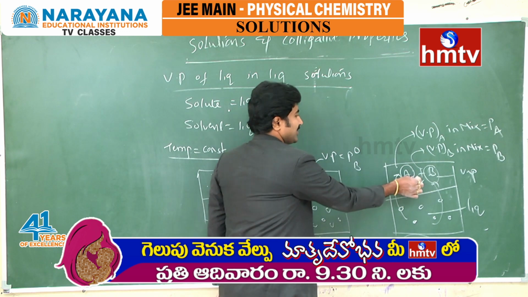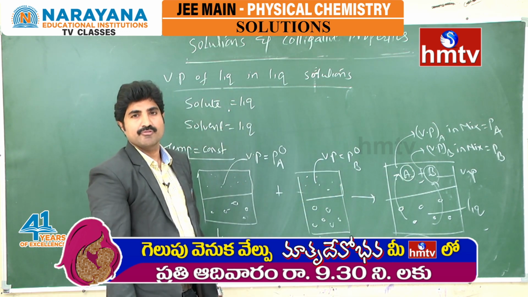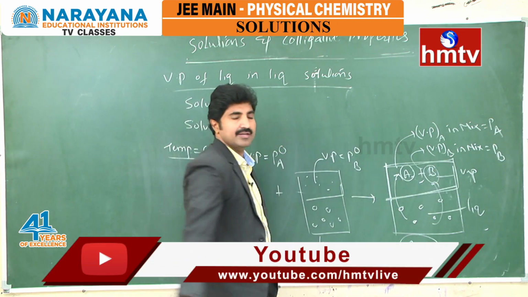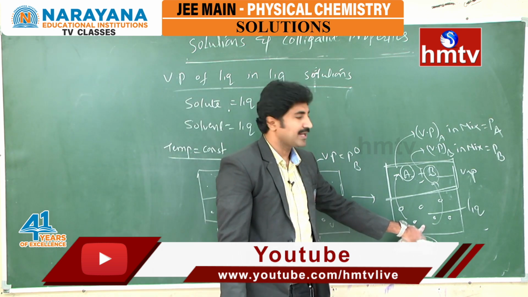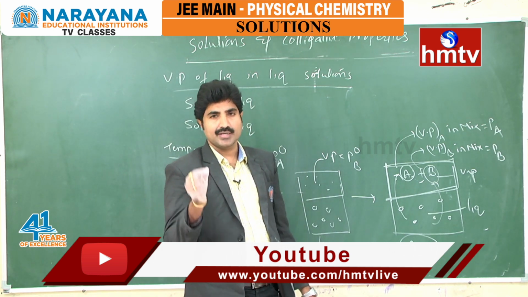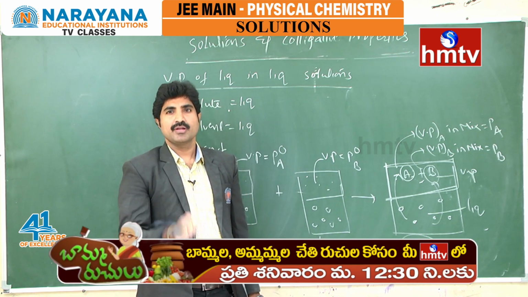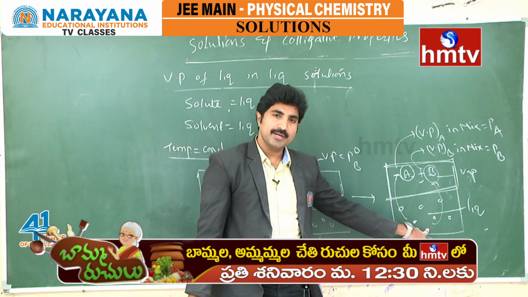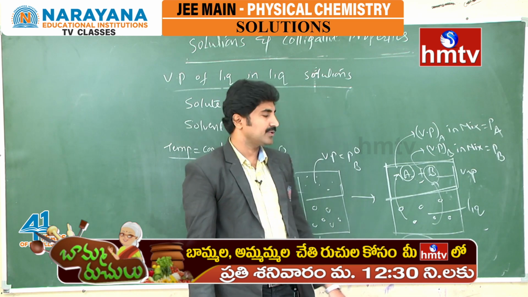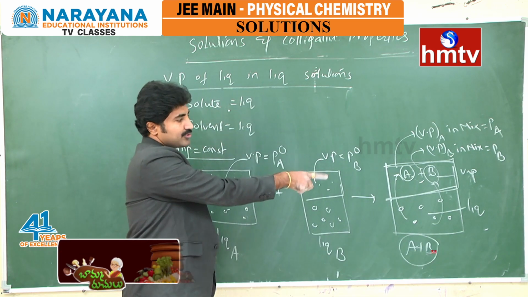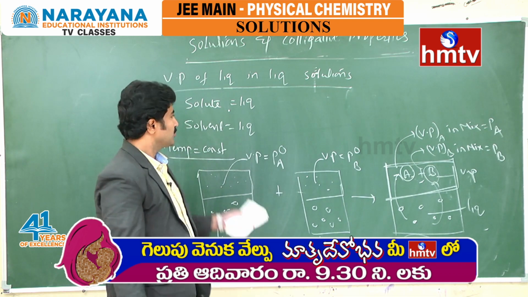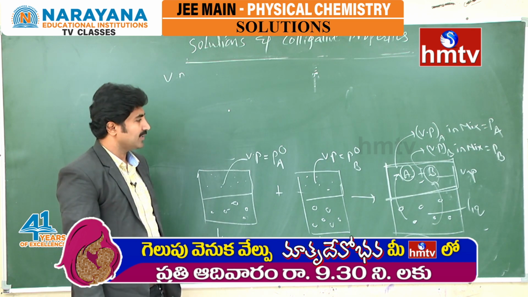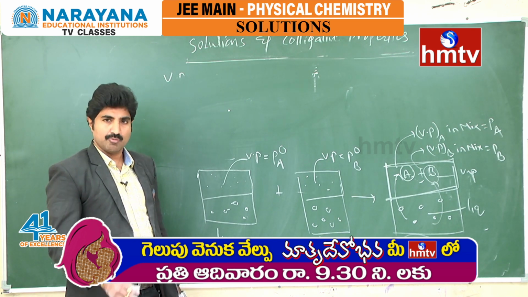So for this liquid solution mixture, we can apply Dalton's law in the vapor phase and Raoult's law in the liquid phase. By using Dalton's law, we can find out the vapor pressure of the solution from the vapor phase. Similarly, by using Raoult's law, we can find out the vapor pressure of the liquid in liquid solution from the liquid phase.